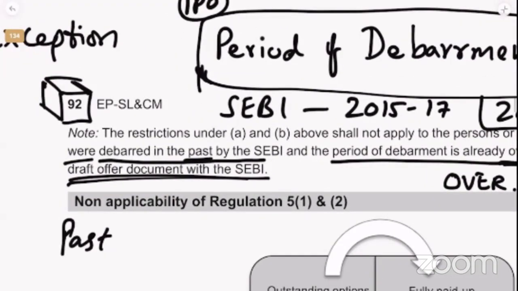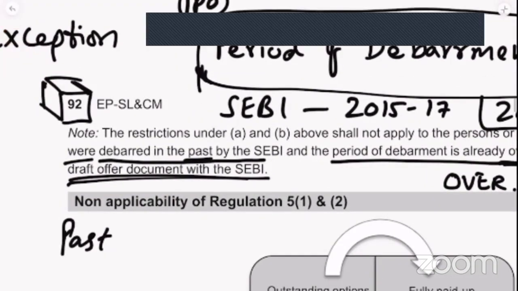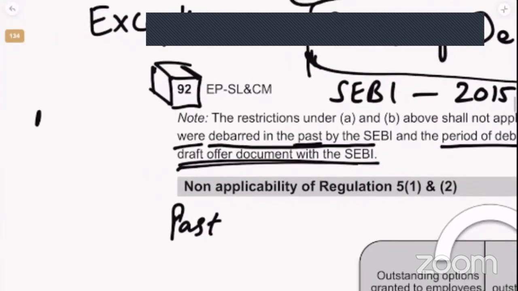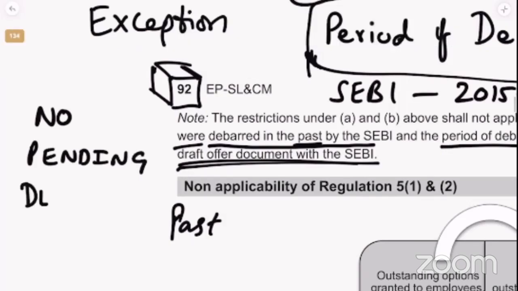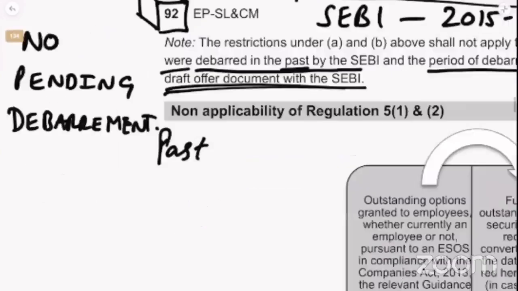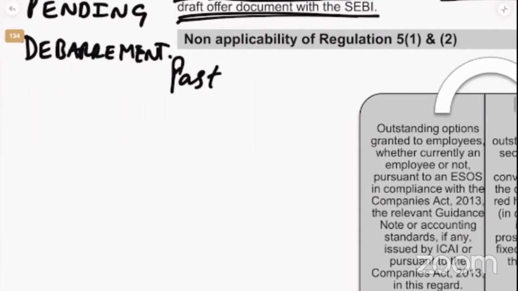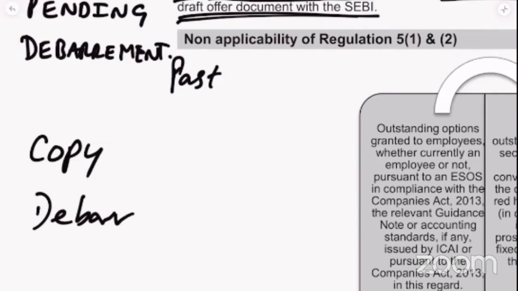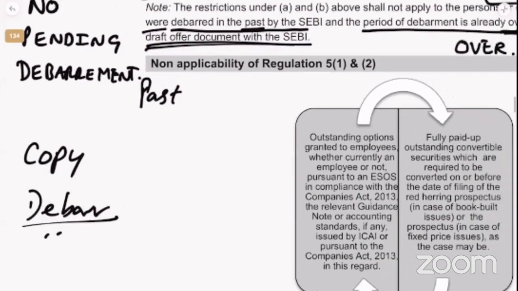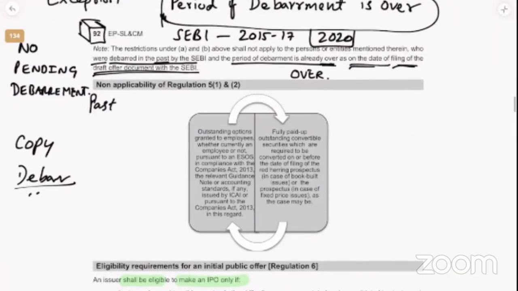So when you're filing a draft offer document, if there is no pending debarment, or if the debarment is over, then you can go for the offer. So debar, you know very well, correct? They say in exam, if you copy, we will debar you. Of course, we never saw any student get debarred, but anyway, that is the concept which you need to know.